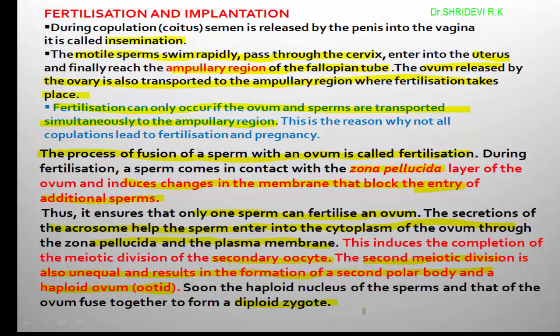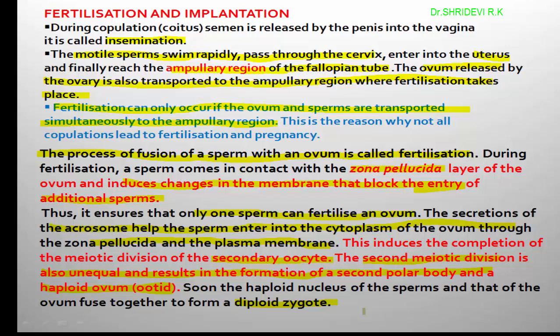Once the sperm comes in contact with the egg, the acrosome secretes some enzymes, and those enzymes help in the breaking of the egg membranes, corona radiata and zona pellucida. Once one sperm enters into the egg, the entry of other sperms is prevented by the modified zona pellucida.